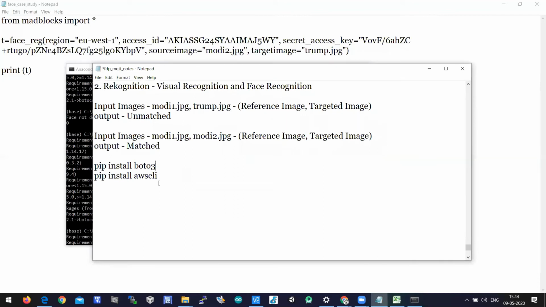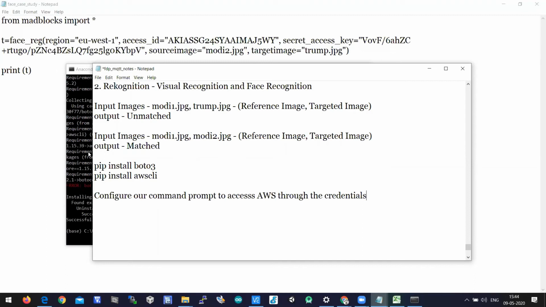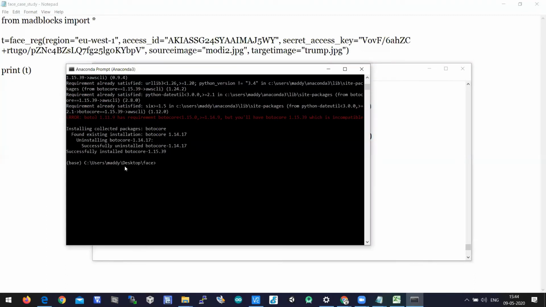Now we need to configure our command prompt to access AWS through the credentials. The command is aws configure.